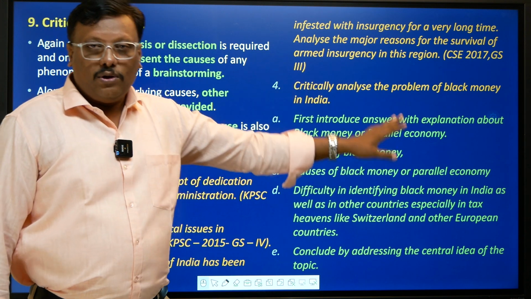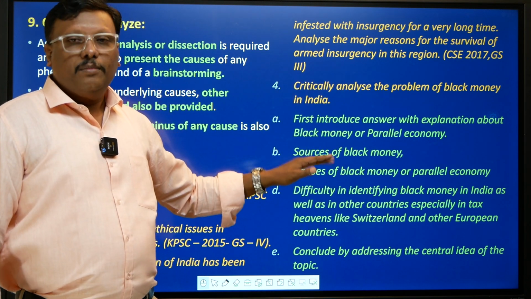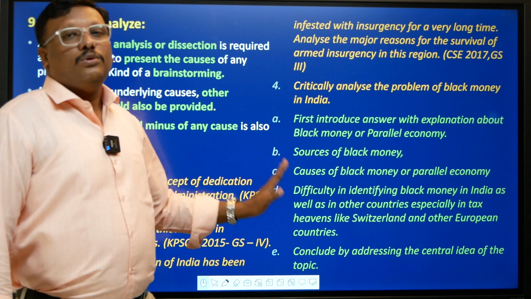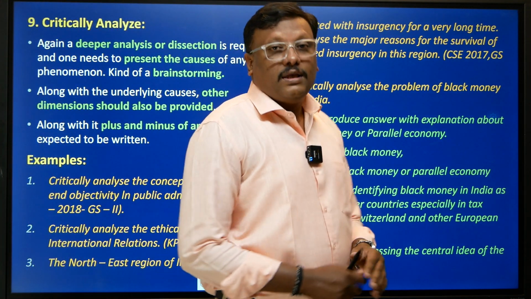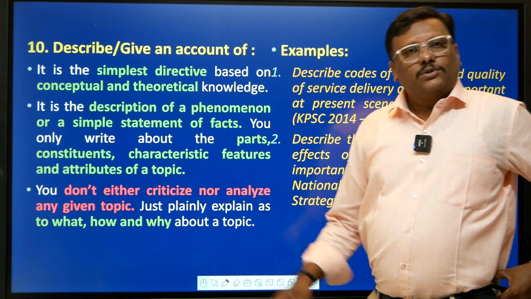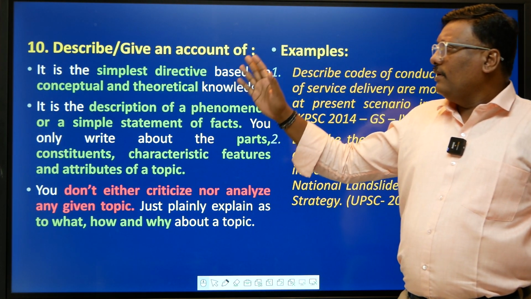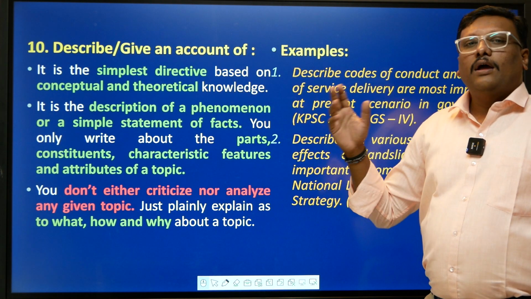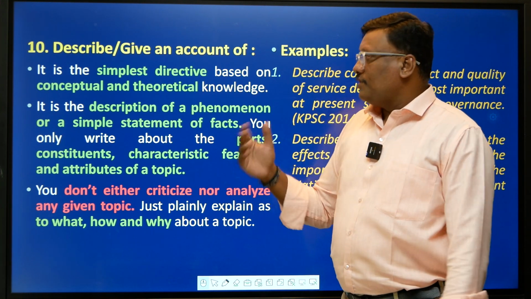After having analyzed all the aspects of the black money problem, you have to provide something as a solution type. This is how you have to address questions related to critically analyze, right? Next, these are all simple: describe, give an account of, have the same connotation, same meaning.